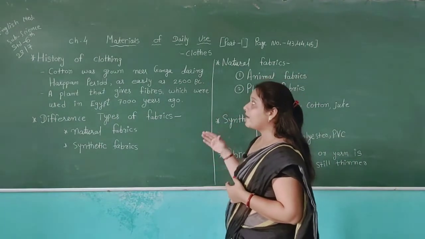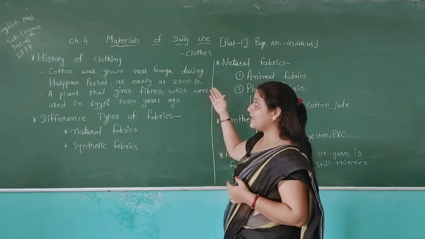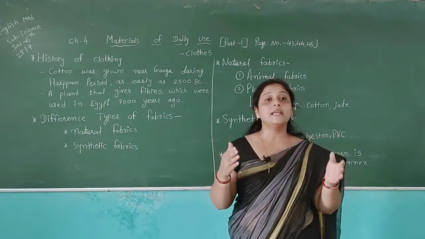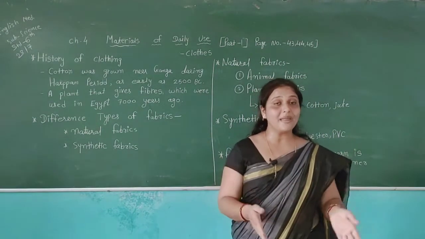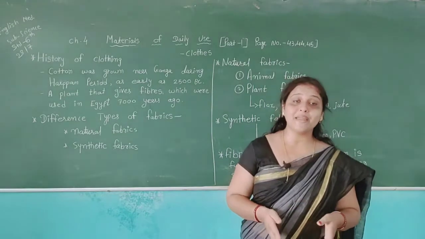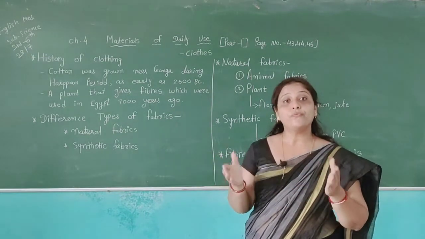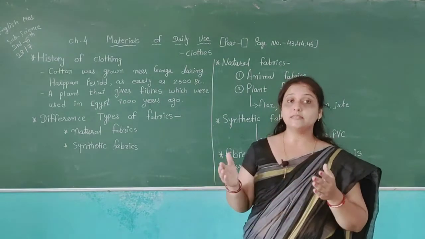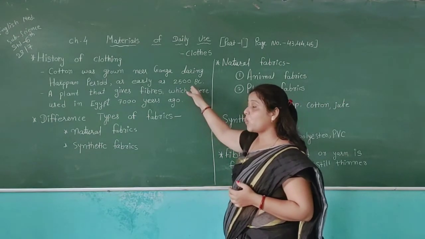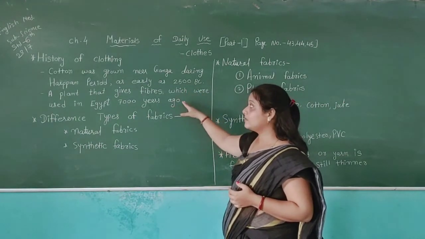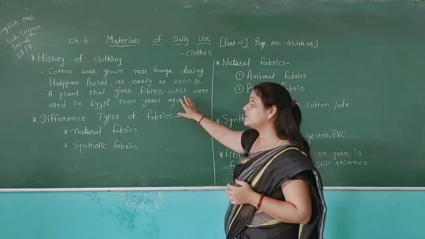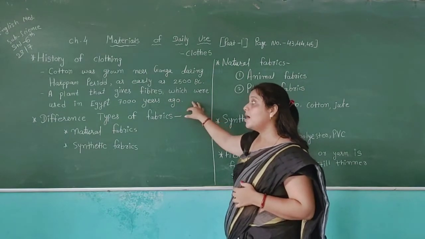And time is going on, and after some time we can see the people start using different types of clothes. They get different ideas to make clothes, and getting this idea, they have started to make clothes using the fur, hair of the animals, then plant fibers, as we have seen here, the cotton also available from the plant. Then the Egyptians also made some types of clothes using the plant fibers which they get from the plants.